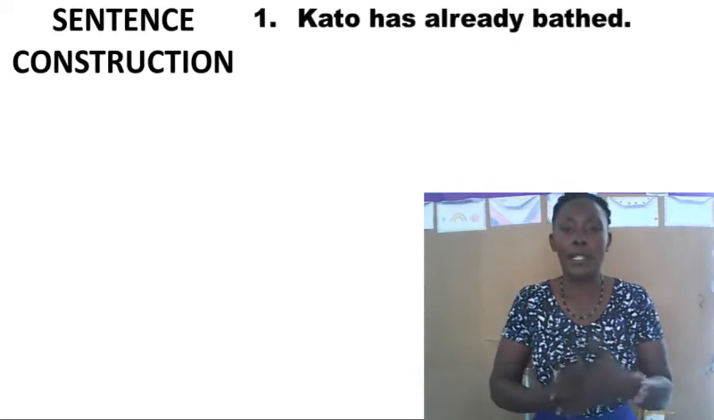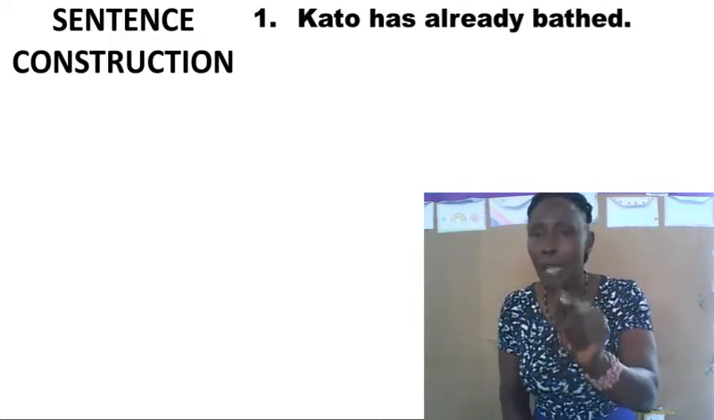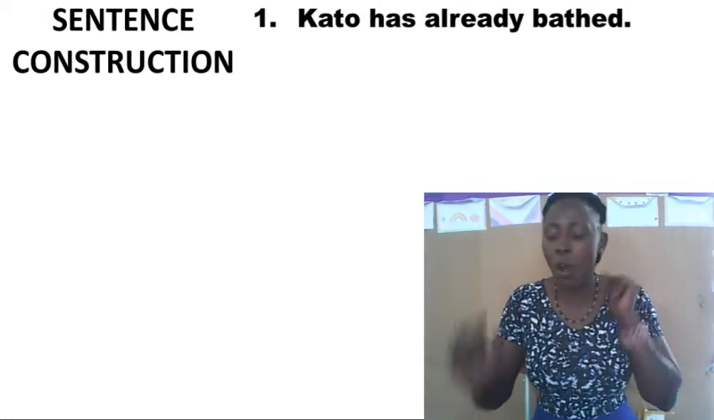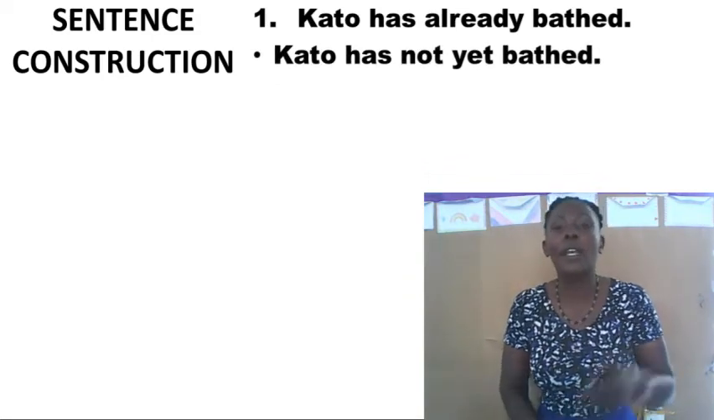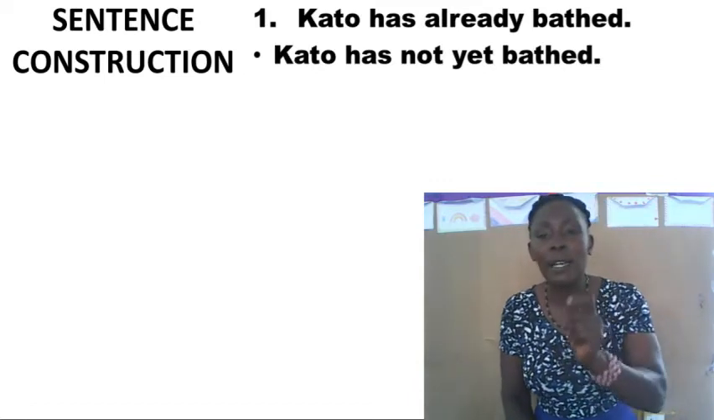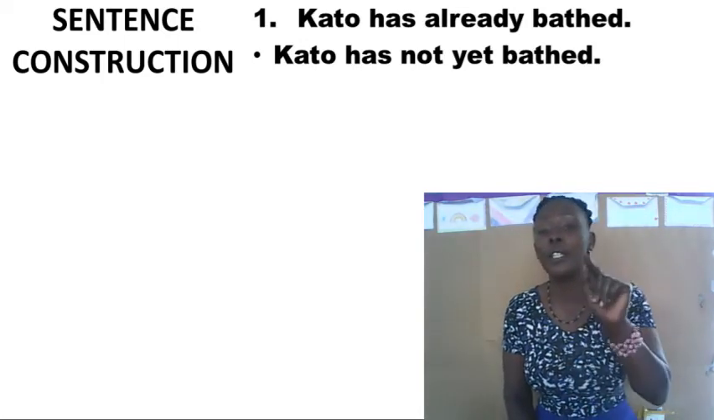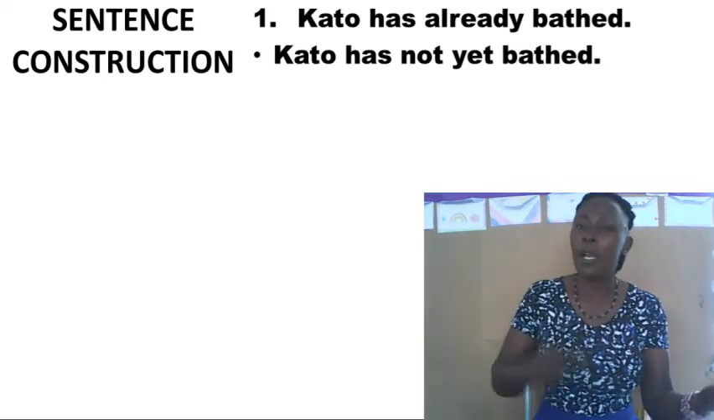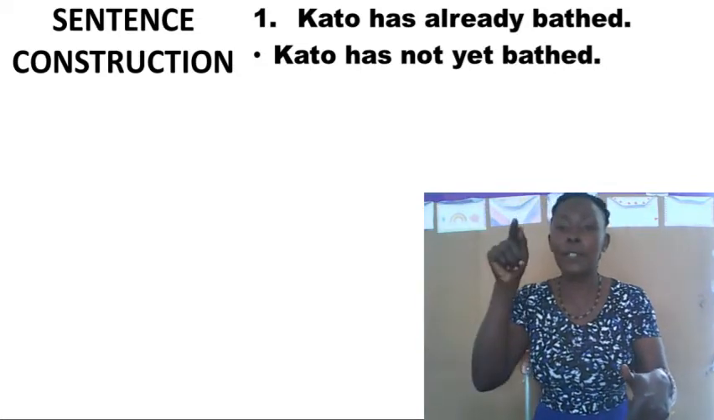Let's go through the examples. Example 1: Kato has already bathed. We have already as our keyword. Now, if you change the sentence to negative form, already has to change to yet, and our answer has to be, Kato has not yet bathed. The word not makes the sentence negative. Affirmative: Kato has already bathed. Negative: Kato has not yet bathed, which means the negative sentence always disagrees with the affirmative statement.